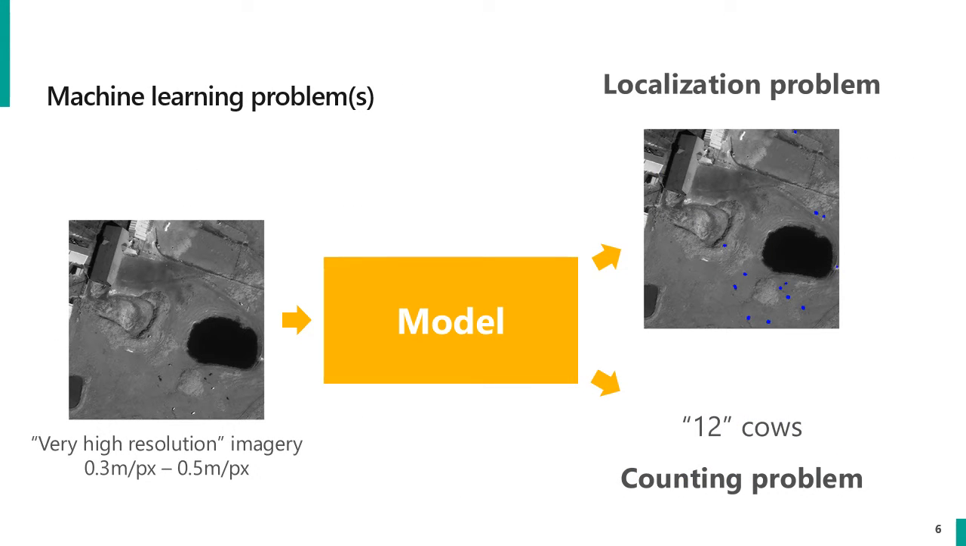Now, from a machine learning standpoint, performing these surveys can be cast as a computer vision problem. Here you want to train a model that takes high-resolution imagery as input and either localizes the animals in the image, solving a segmentation problem, or simply counting all the animals in the image. Then you run this model over large amounts of imagery and summarize the results to get a survey.